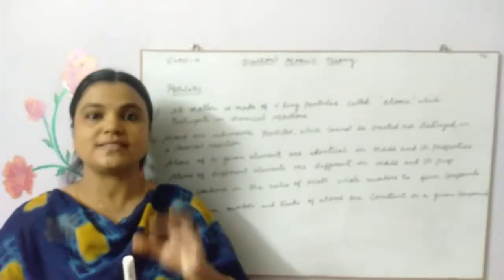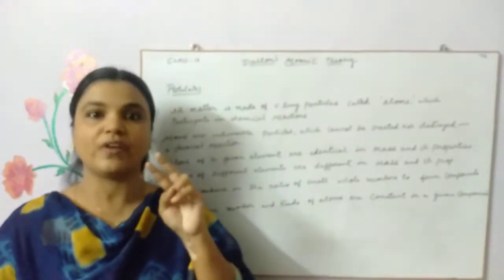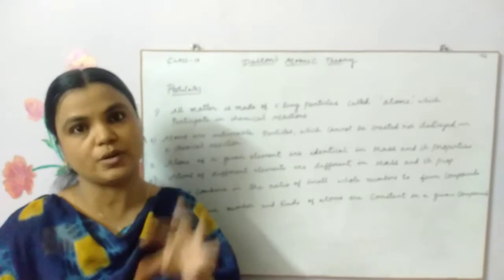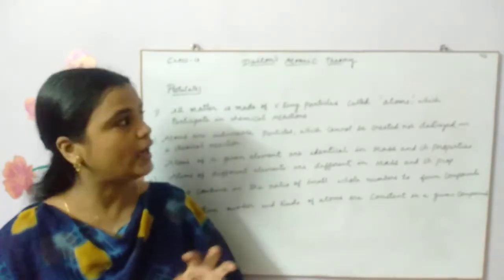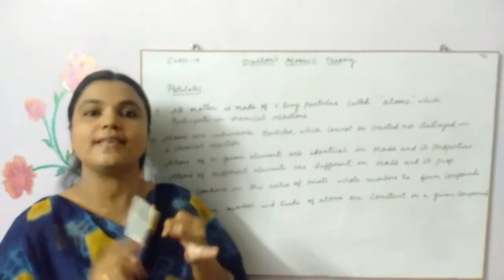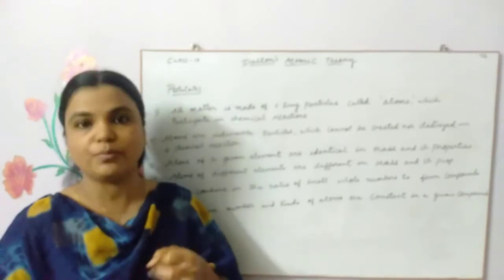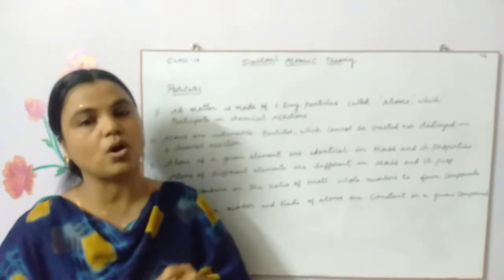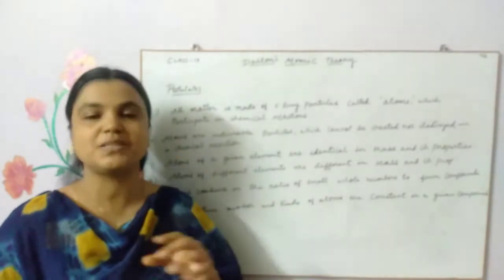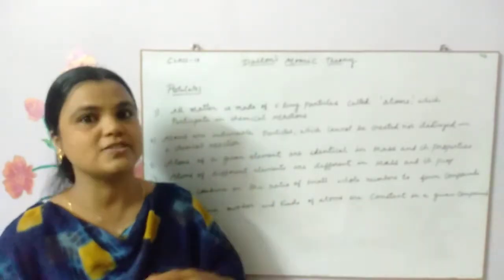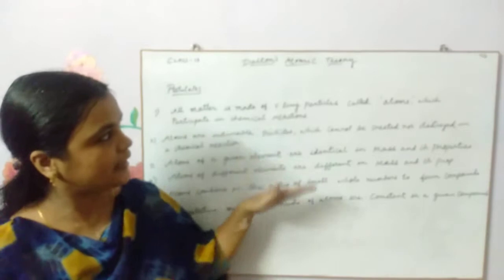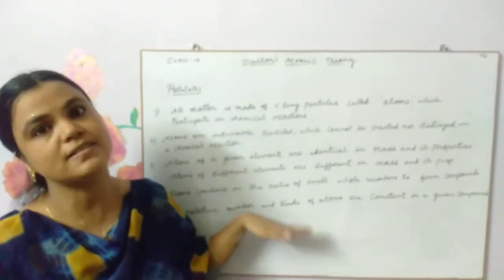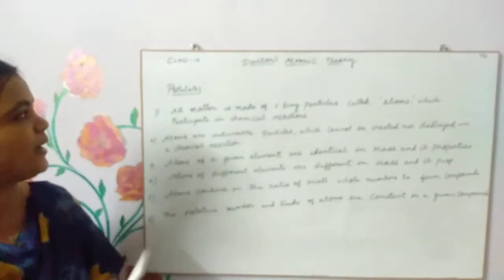As I told you, he has taken into consideration the two very important laws that were put forward by Antoine Lavoisier. Okay, the law of chemical combination as well as the law of constant proportion. Also there is one more law which is called the law of multiple proportions. That also he has studied, and he included them in his postulates. Let's learn one by one.